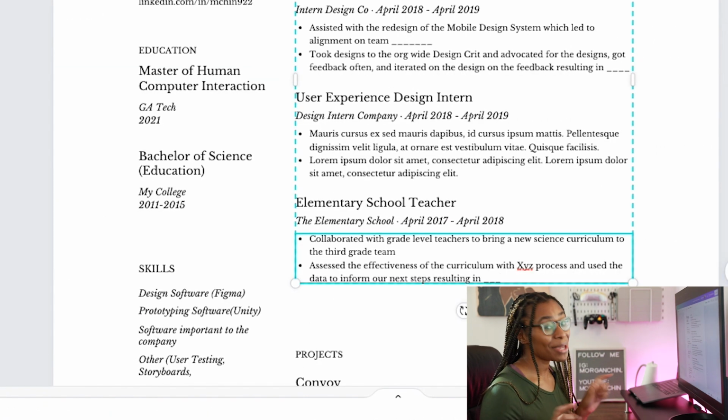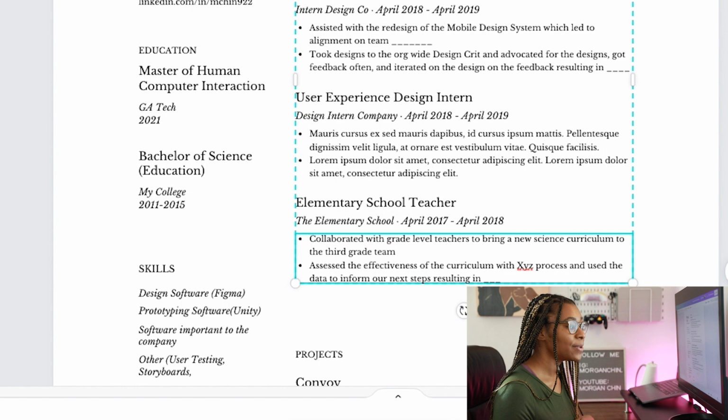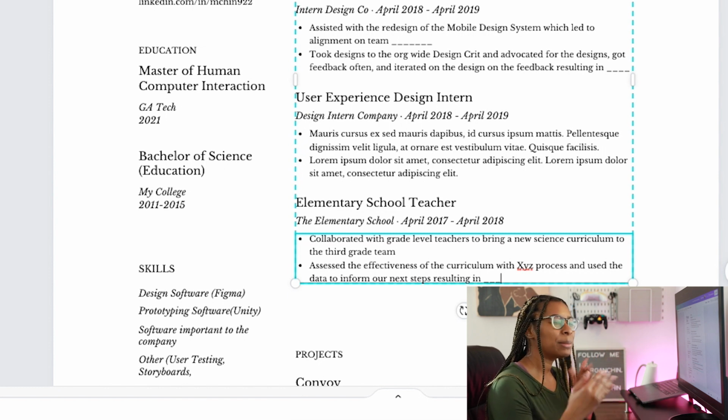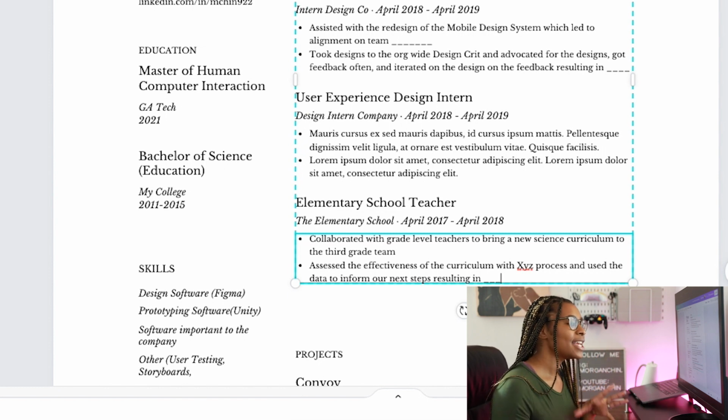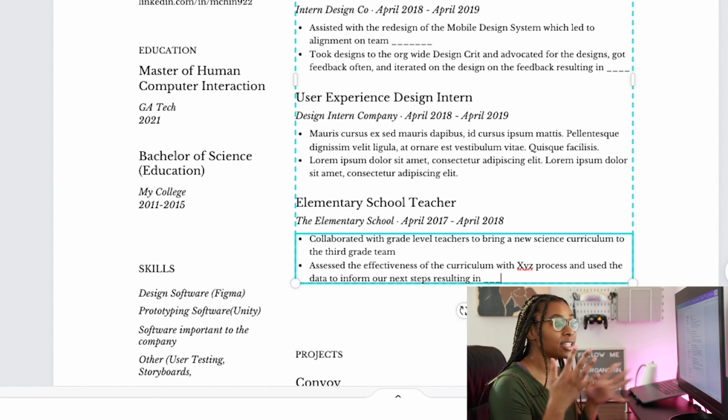Okay, so I made this 2 bullets. I said, collaborated with grade level teachers to bring a new science curriculum to the 3rd grade team. So I'm collaborating, I'm bringing something to life. You can make it 1 bullet, but I just kind of broke it up. Then I assess the effectiveness of the curriculum with XYZ process. Whatever process you use in your school to assess the effectiveness, and then you use the data to inform your next steps, resulting in what? Like, what did you learn from that? How did the students grow? How did the team grow?